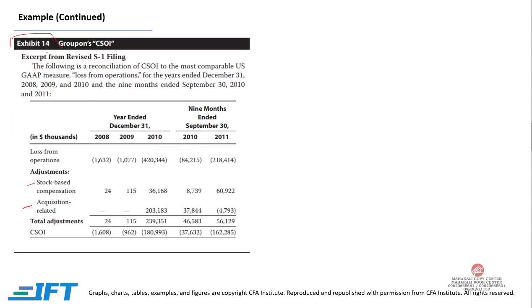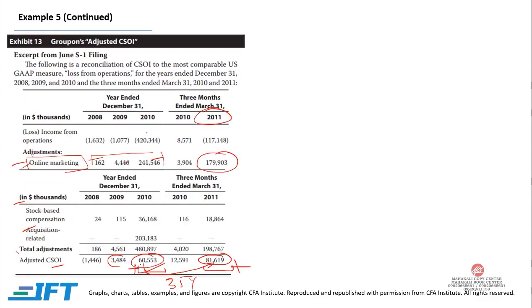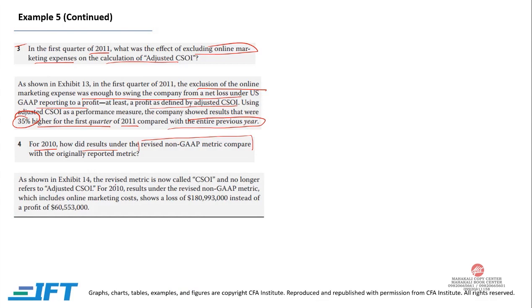In Exhibit 14, we revised, and now we are not adding our online marketing expense back. So if we don't add our online marketing expense back, our loss is 180,993 million. And if we were adding it back, we had actually a gain of 60,553 million. As shown in Exhibit 14, the revised metric is now called CSOI and no longer refers to adjusted CSOI. The 2010 result under the revised non-GAAP metric, which includes online marketing cost, shows a loss of 180 million instead of a profit of 60 million.